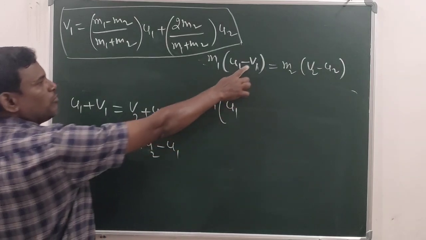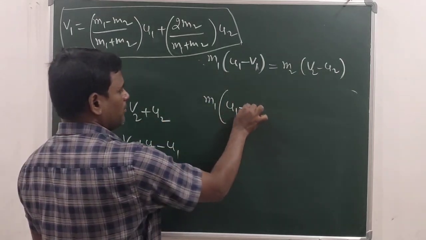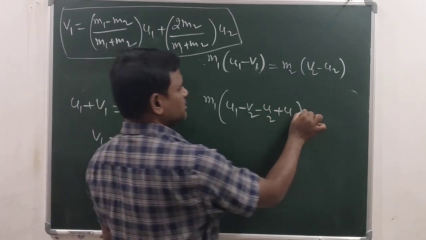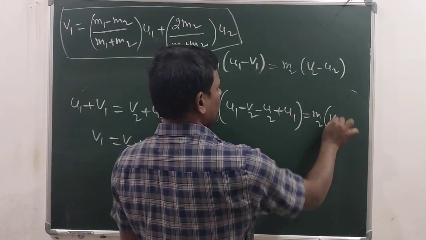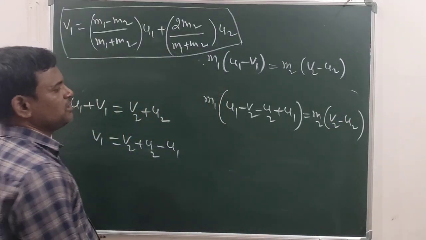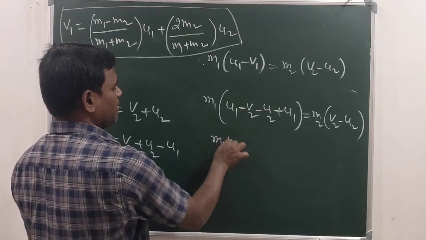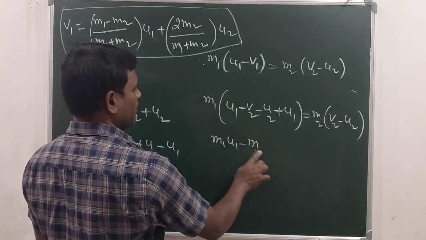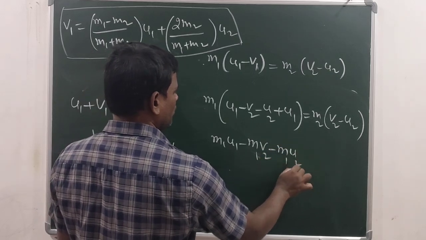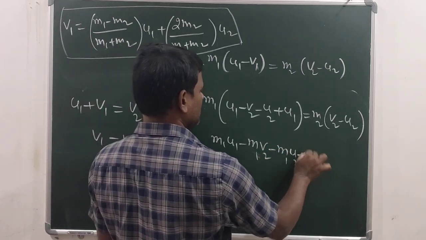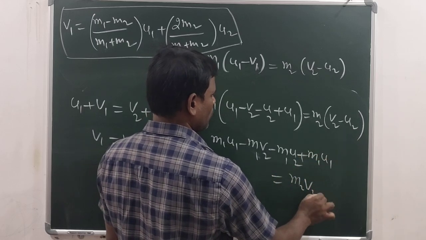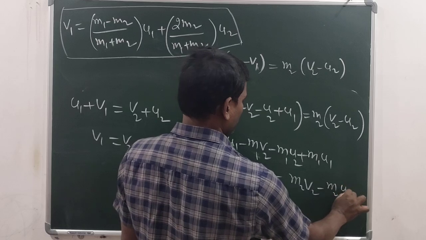When you substitute this value over here, signs will change: minus V2 minus U2 plus U1, which is equal to M2 into V2 minus U2. Okay students, now send this M1 inside. M1 U1 minus M1 V2 minus M1 U2 plus M1 U1, which is equal to M2 V2 minus M2 U2.